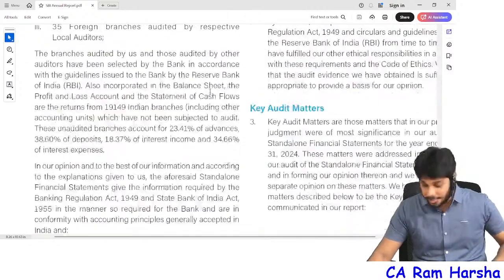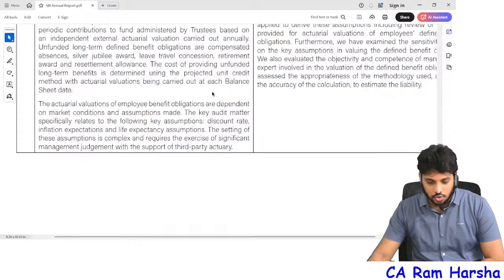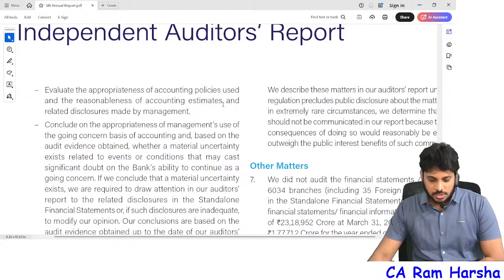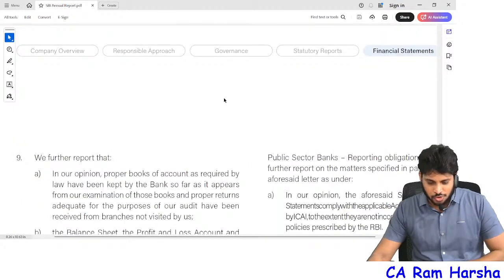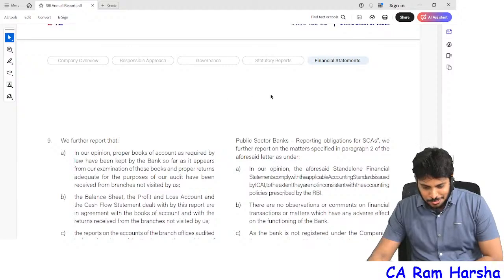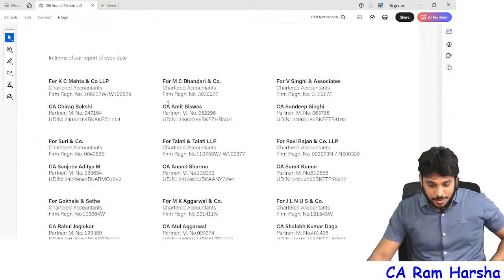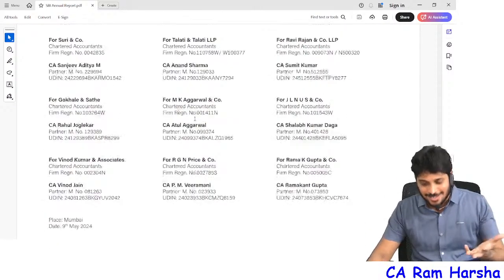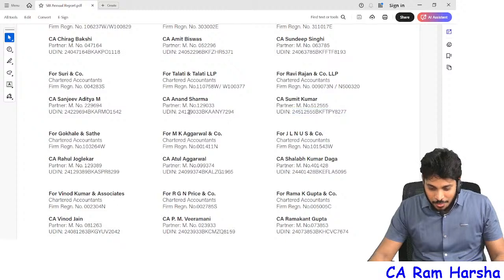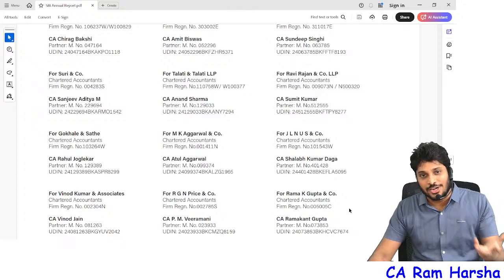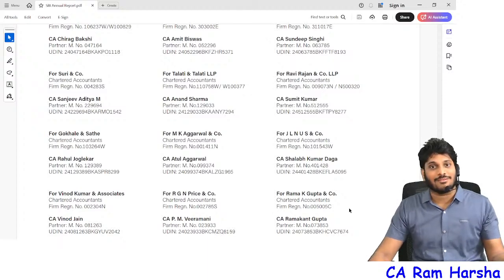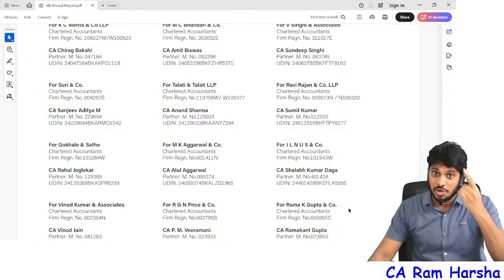By the way, who have audited? I will show you who have audited also. You see this audit report is so lengthy, you see this audit report is signed by how many auditors? UDIN number is there. You see 1, 2, 3, 4, 5, 6, 7, 8, 9, 10, 11, 12. I told, right, 12 joint auditors were there. 12 UDIN numbers were given. 12 joint auditors together gave only one audit report.